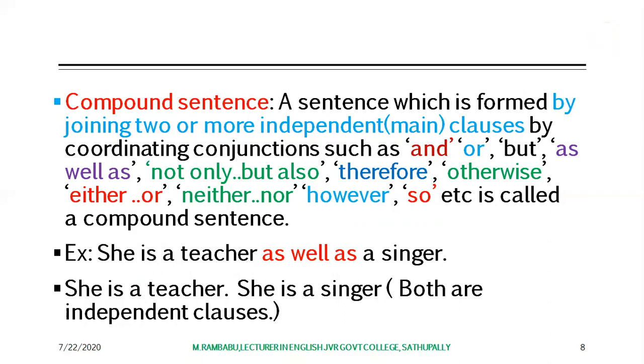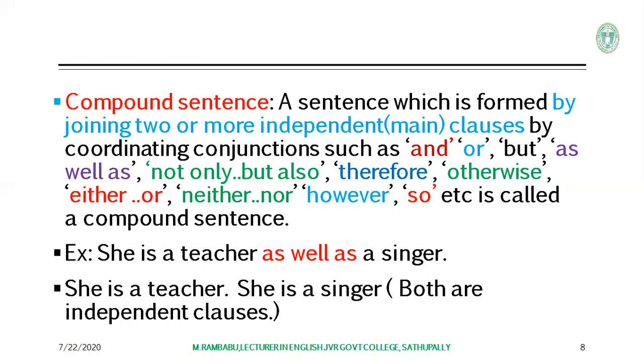A sentence which is formed by joining two or more main clauses, two or more independent clauses, is called a compound sentence. And here the coordinating conjunctions are used to join the independent clauses in this compound sentence.